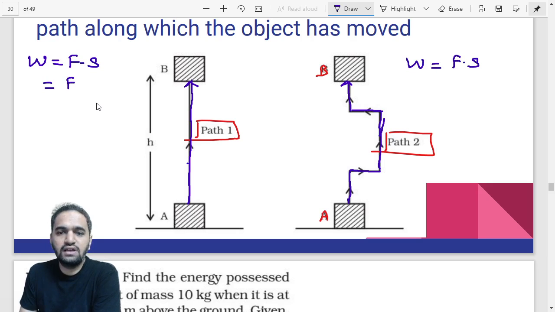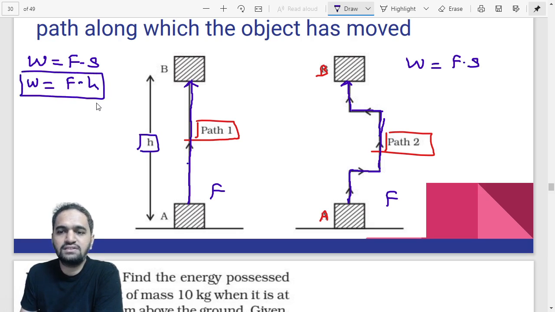Now force, your applied force, for example, if it is F, the way it has been taken up, and the applied force in this case is also F, for example. In this case, what is the height? You can see the height in this case is H. So work done is equal to F into H.